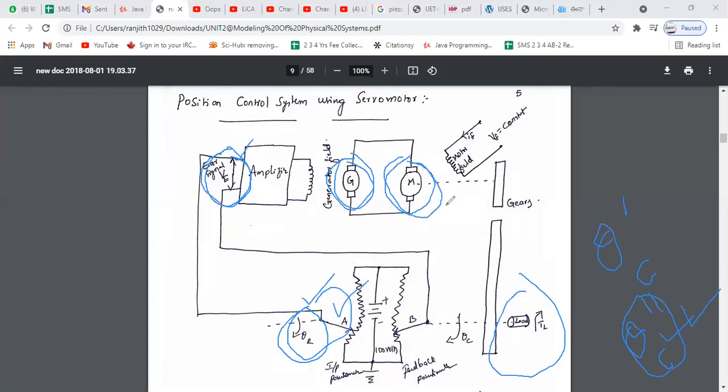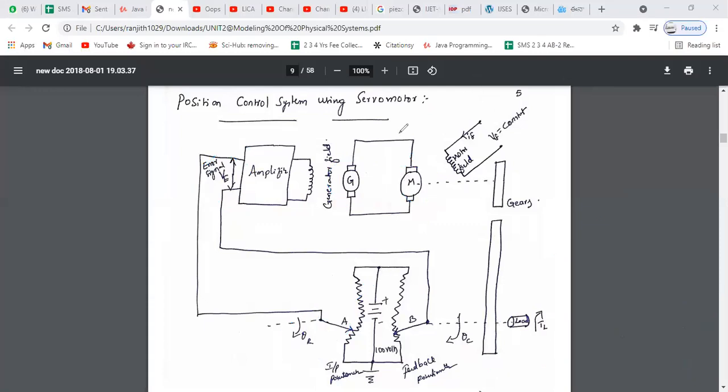Whenever the motor stops running, the load has reached the required desired position. This is how the servo mechanism works. A servo mechanism is a feedback control system whose output is a mechanical position.